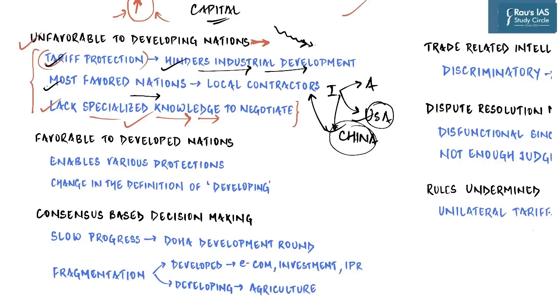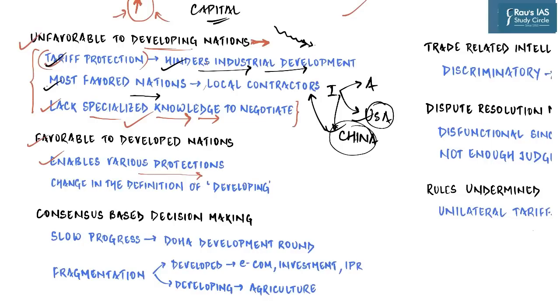And of course, when it is unfavorable to developing countries in more aspects, it is favorable to developed nations. Because of the way negotiations and agreements have been designed, they enable various kinds of protection, and these protections are applicable only for developed countries. Let's take the Agreement on Agriculture, the WTO agreement which governs farm subsidies.